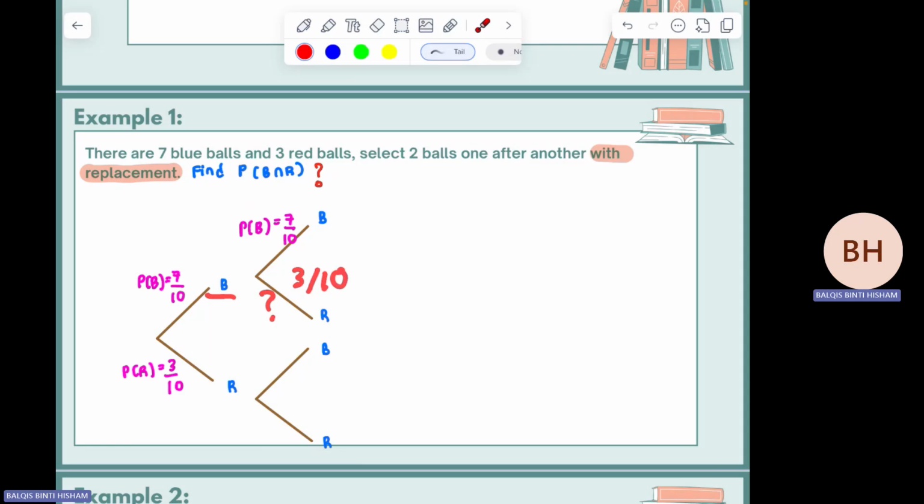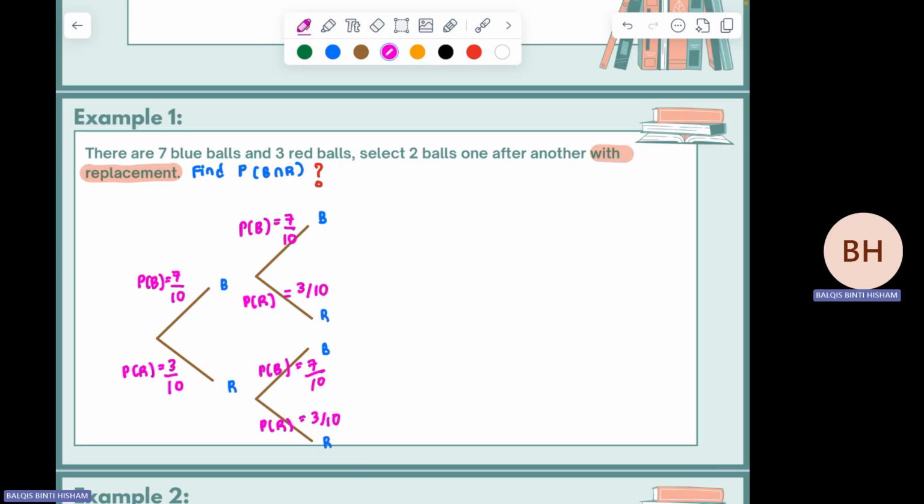You are having the same value as the first selection since you put back the ball inside the urn. So this one will be P red color equivalent to 3 over 10. Then the second one also, this one is 7 over 10, this one is 3 over 10. So madam just remark everything first. 7 over 10. And then this one will be P red equal to 3 over 10.